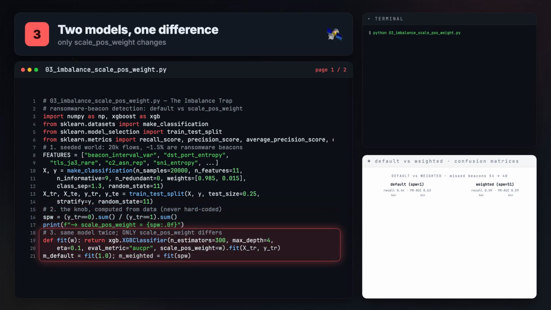Lines 20 to 31. Train both models, identical everything, same max_depth, same eta, same n_estimators, same seed. The only difference is scale_pos_weight 1 versus scale_pos_weight equals spw. That's the controlled experiment. If two things differ, you can't attribute the win. Here exactly one does.